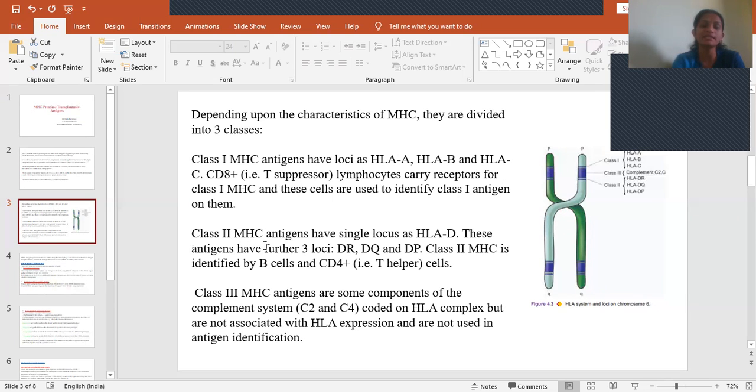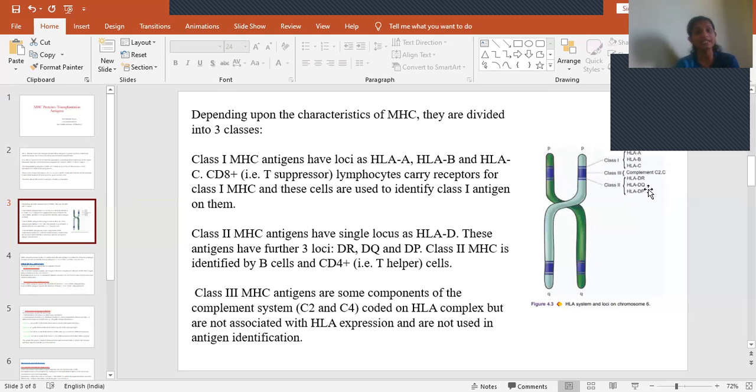Coming to class 2 MHC antigens, they have only one single locus, that is D, HLA D. This is further classified into subtypes like DR, DQ, and DP. So it has a single locus, D, which is subdivided into three types: DR, DQ, and DP. Class 2 MHC is identified by B cells, that means the receptors for class 2 MHC are present on B cells.